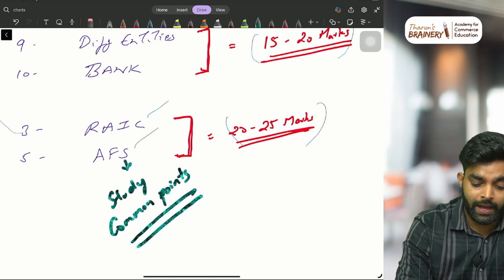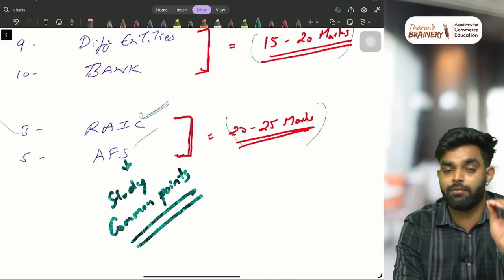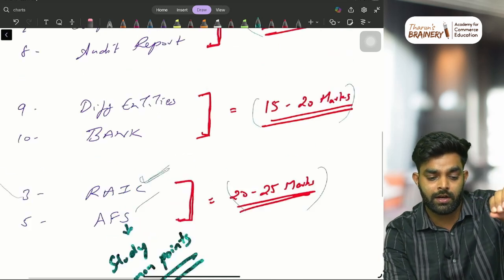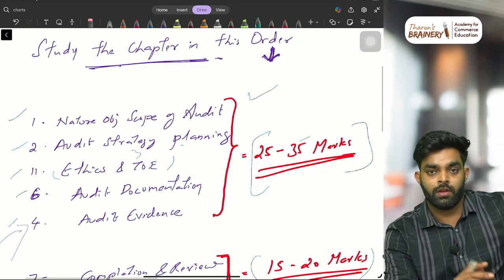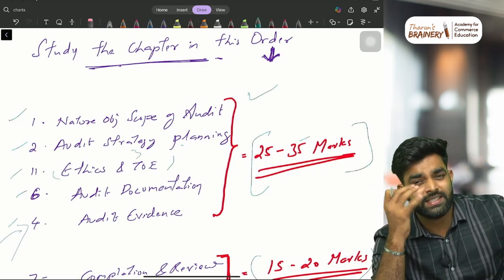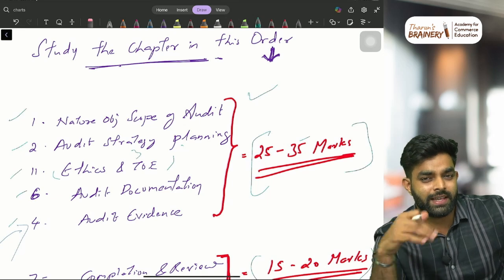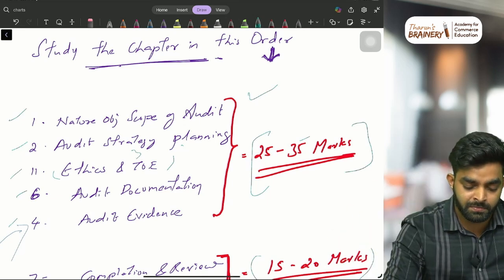So better, and risk assessment, internal control is a very easy chapter. If you are confident in this chapter, risk assessment, internal control, you put it here itself, 1, 2, 3, then plus ethics, something you do. But some students may not understand it properly, so I put it at the end, since it's a technical chapter.